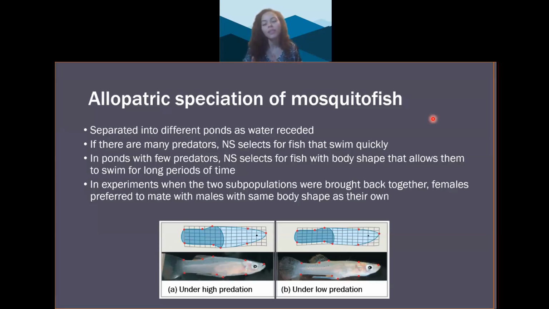Interestingly enough, when they brought the populations of mosquito fish back together, they noticed that the females preferred to mate with the males that swam like them and had the same body shape as them. This is a form of reproductive isolation. Females with the thicker body shape are no longer mating with the males of the sleek body shape if they don't have to. Take a minute and write down which reproductive barrier this is if females are choosing to mate with fish that swim like them.